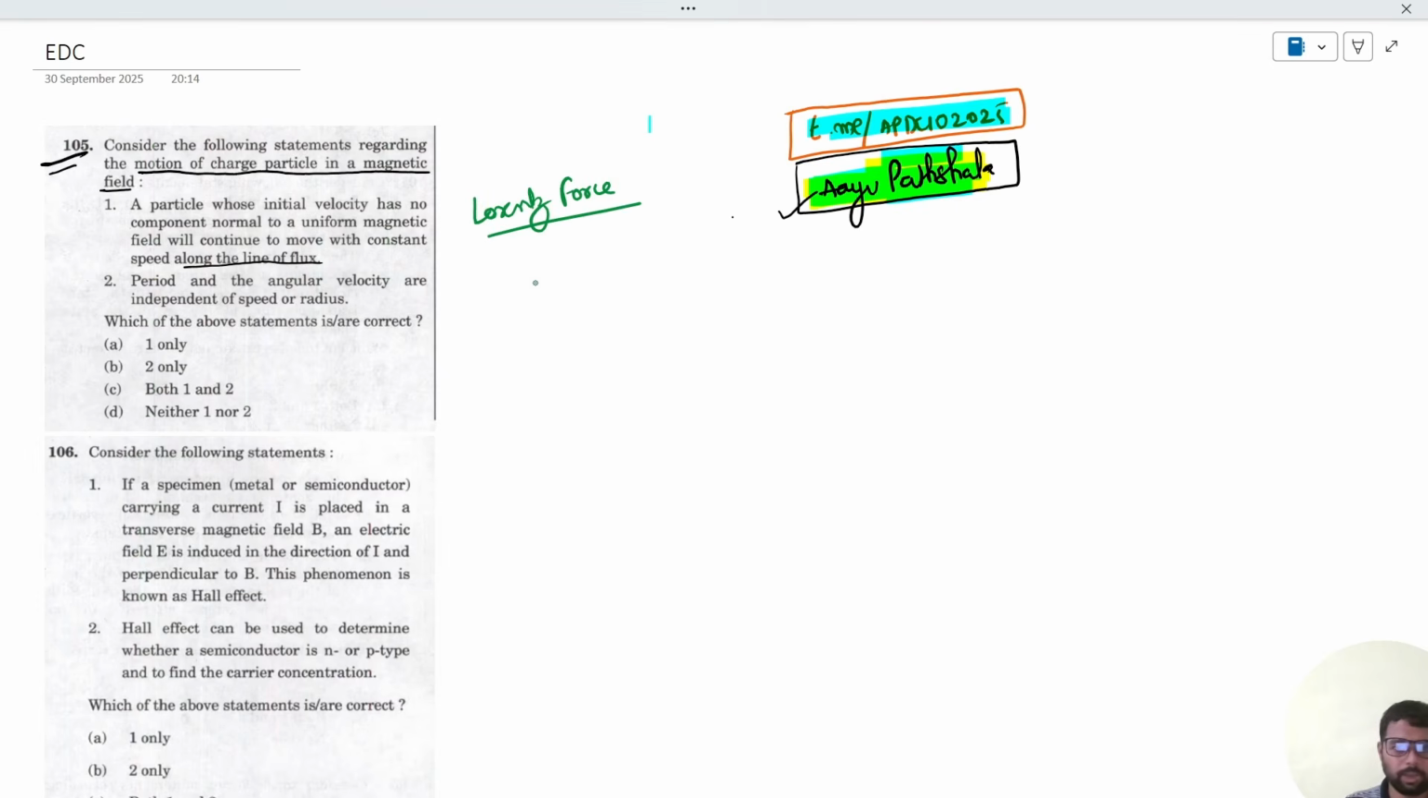What is it? See, when a charged particle is moving in a magnetic field, the force acting on it is given by Q, where Q is the charge of the particle, V is the velocity, cross B, where B is the magnetic field. Obviously, we know that the cross product is given by VB sin theta. And when theta is equal to 0, that is when the particle is moving parallel to the magnetic field, then the Lorentz force acting on it becomes 0.